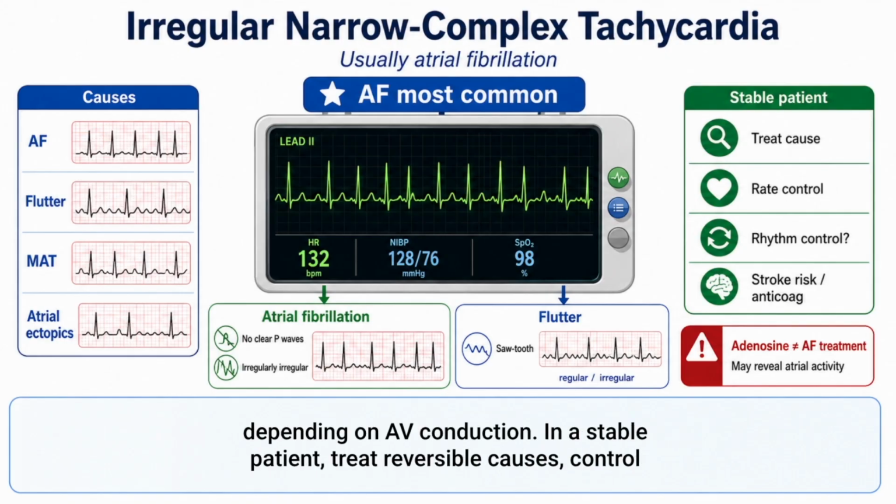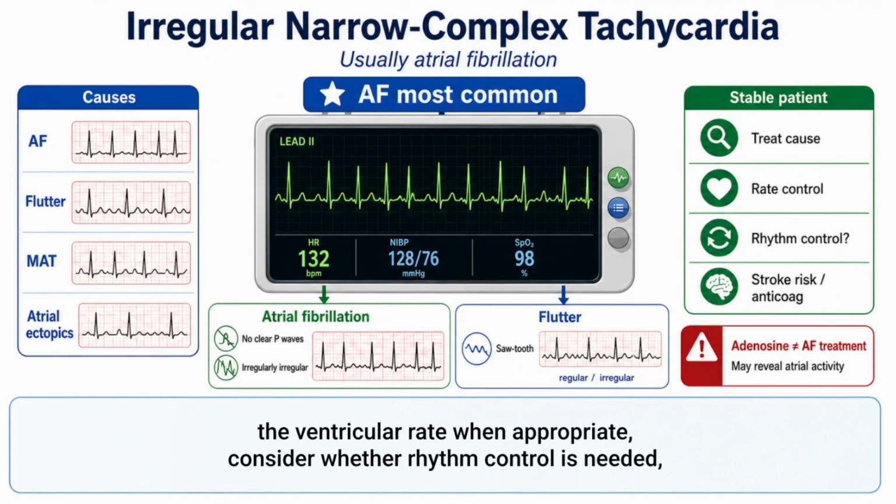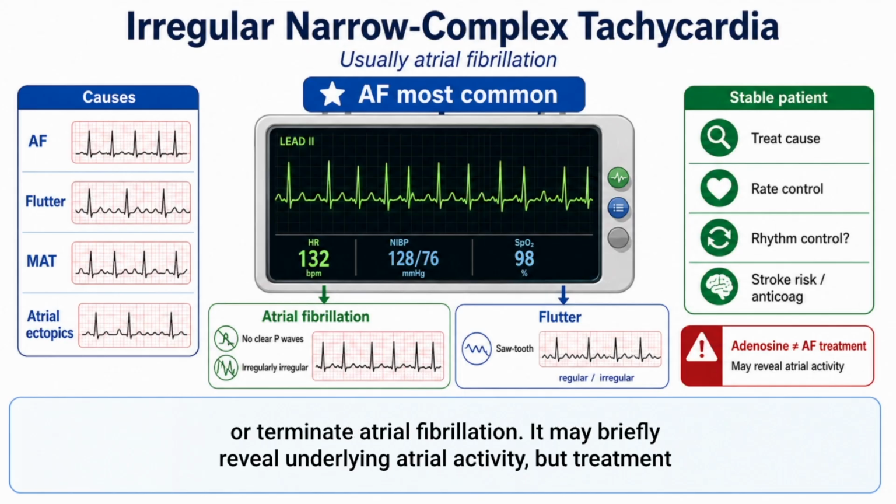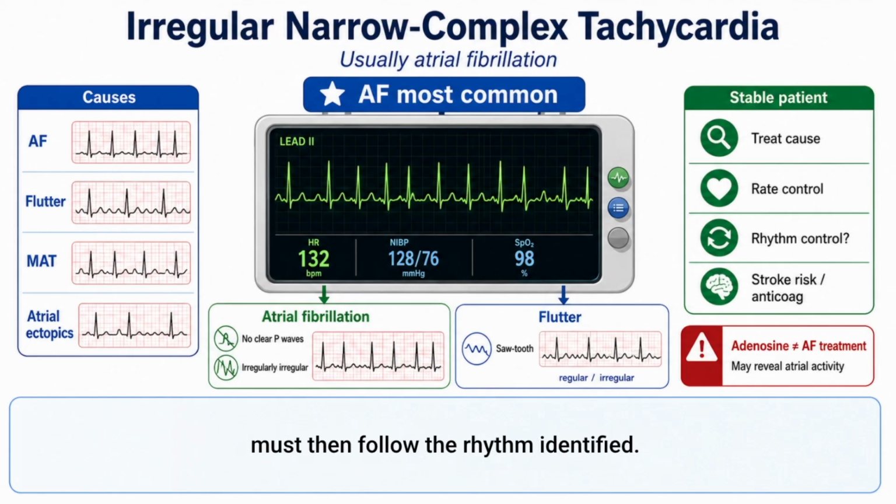In a stable patient, treat reversible causes. Control the ventricular rate when appropriate, consider whether rhythm control is needed, and assess stroke risk and the need for anticoagulation. Adenosine does not treat or terminate atrial fibrillation. It may briefly reveal underlying atrial activity, but treatment must then follow the rhythm identified.